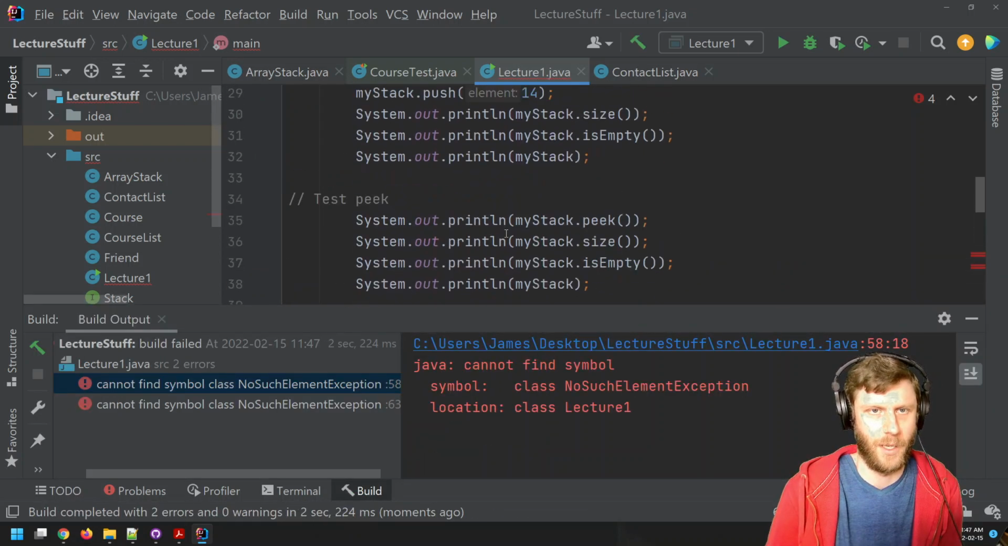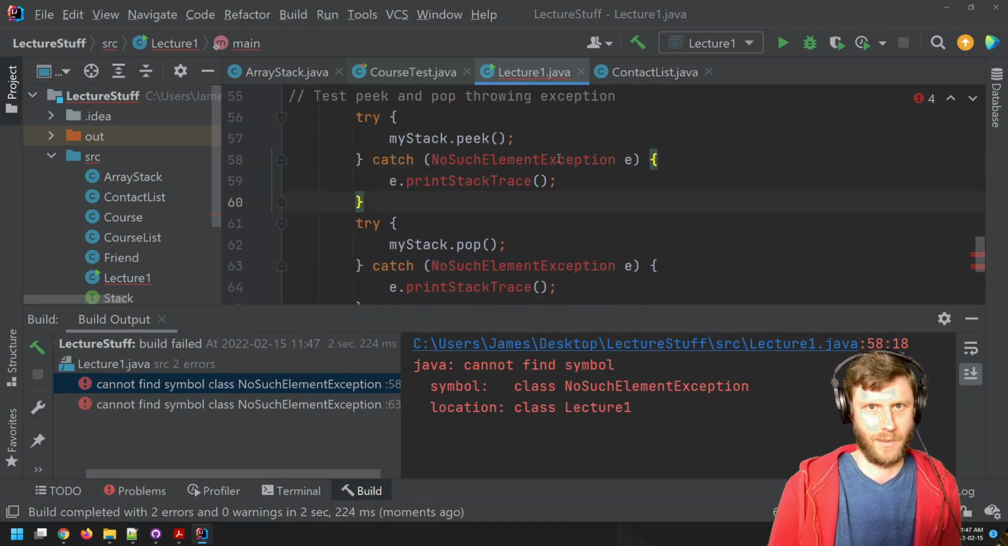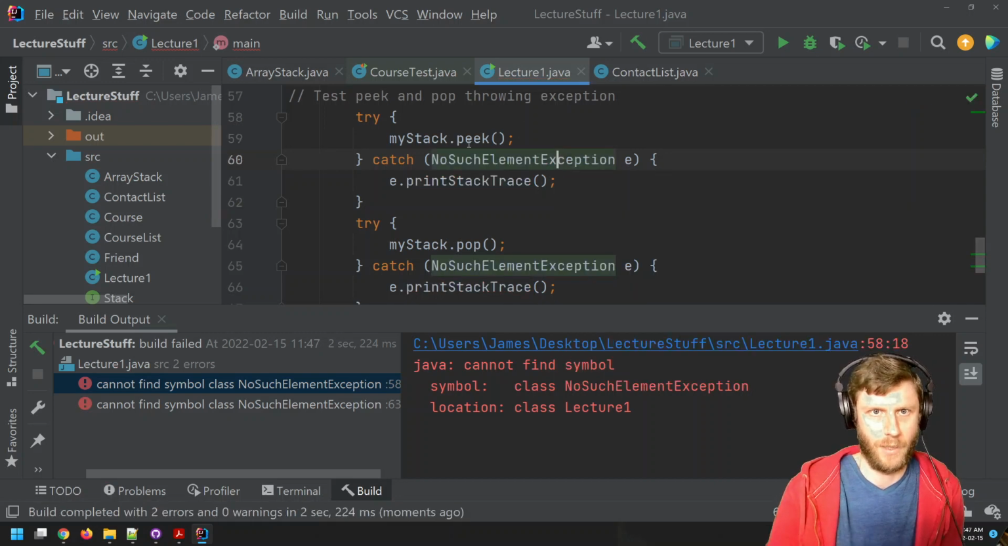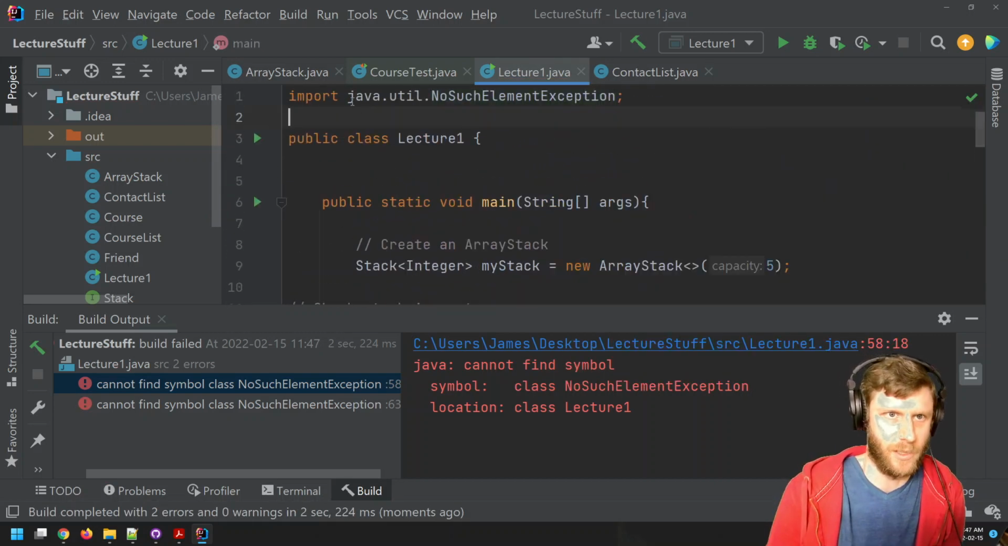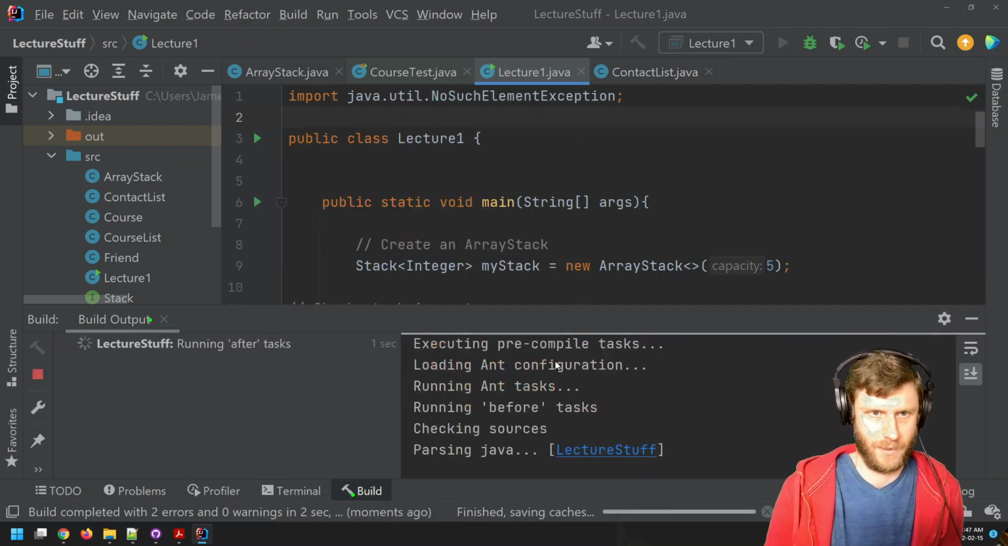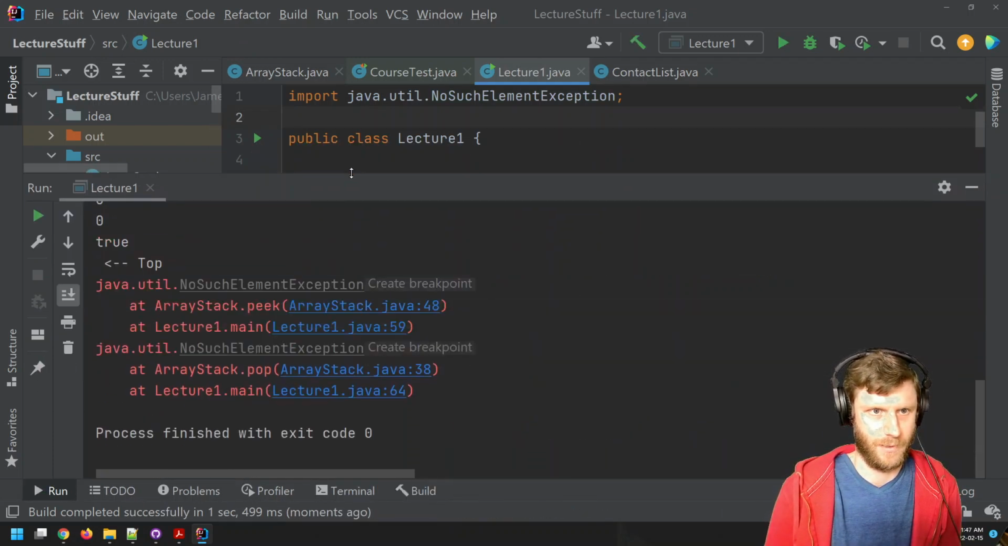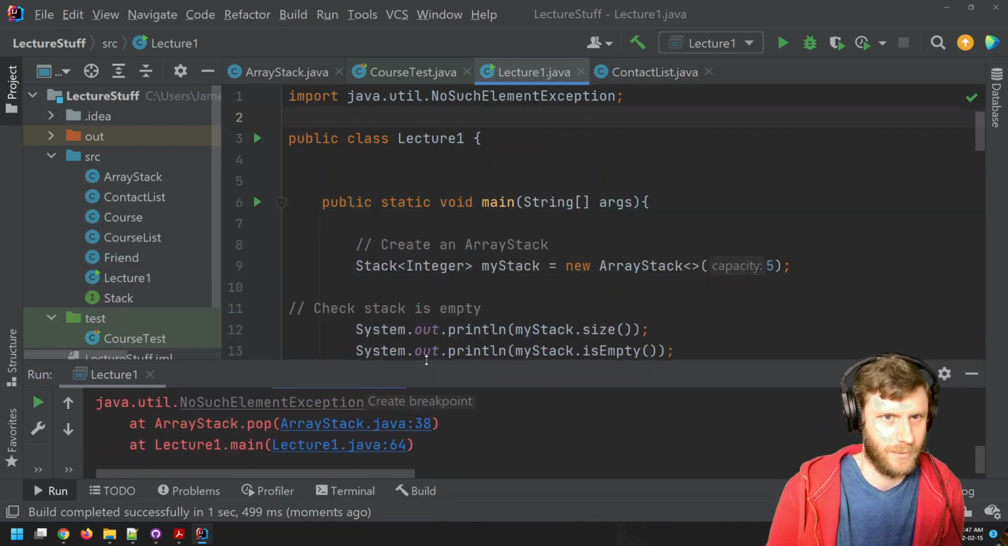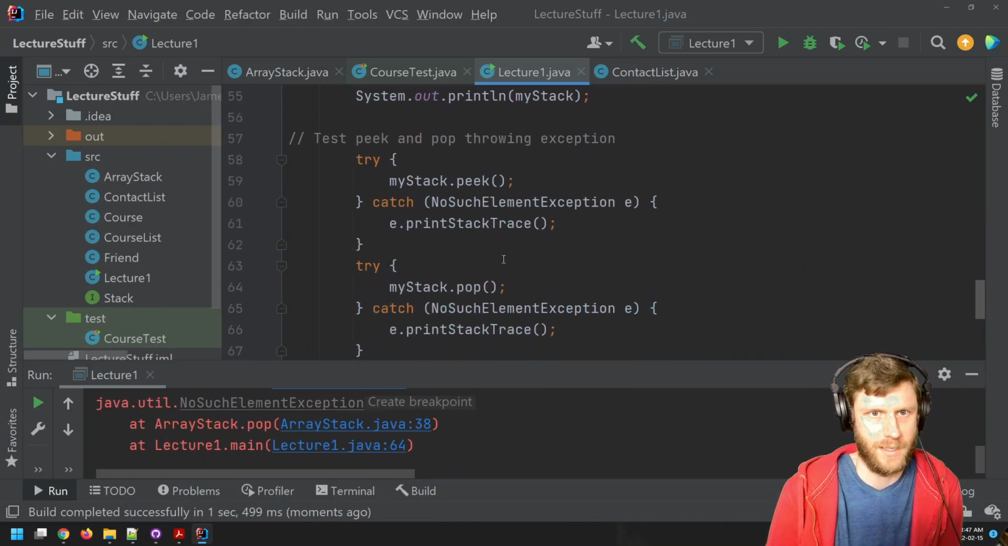Uh-oh, no such element. Oh, I need to import that. Import, there. This has to be included: java.util.NoSuchElementException. Let's try that again. No such element, what? Oh, yeah. This is what we expected. We wanted to see a no such element.